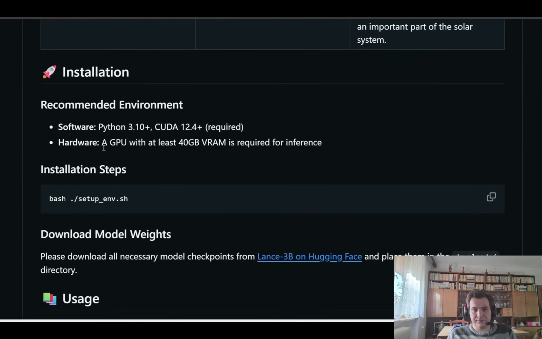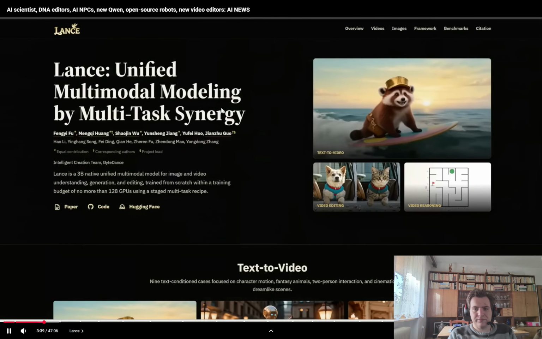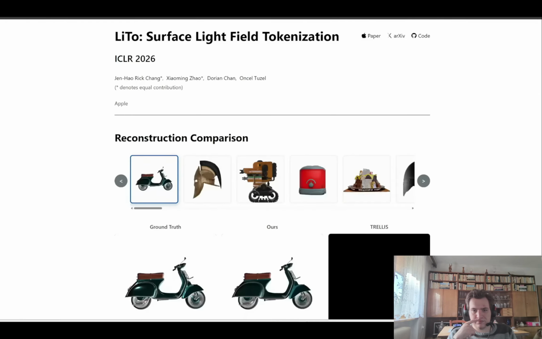However, note that here it says you do need a GPU with at least 40 gigabytes of RAM to run this. If you're interested in reading further, I'll link to this page in the description below.